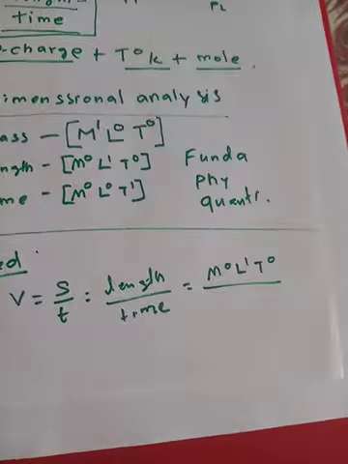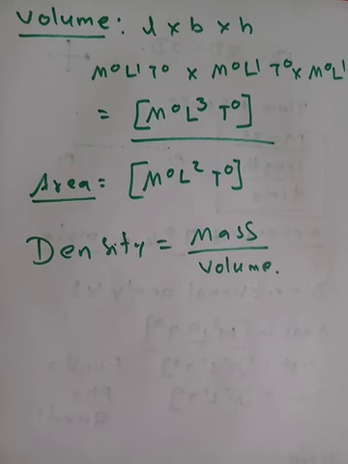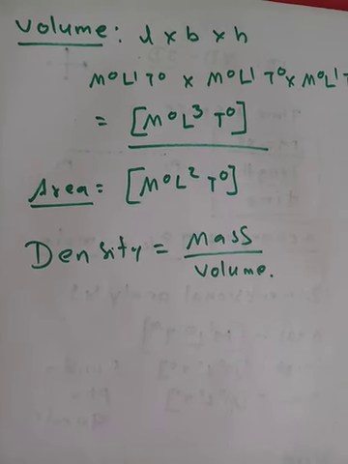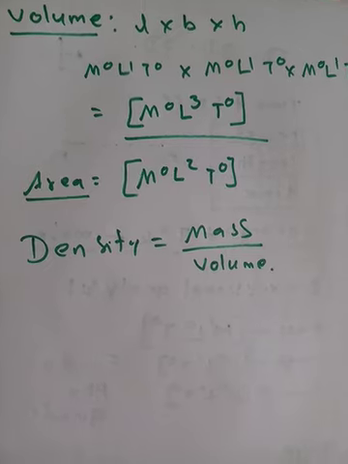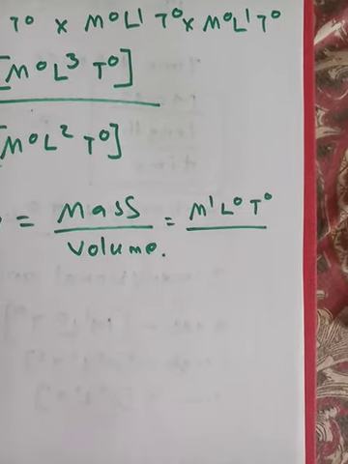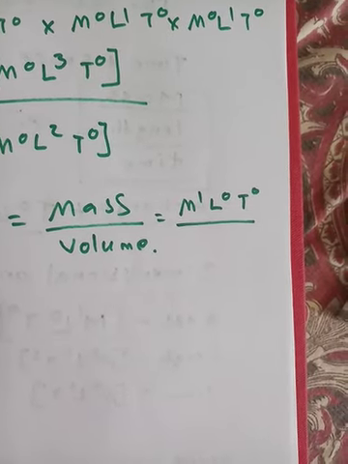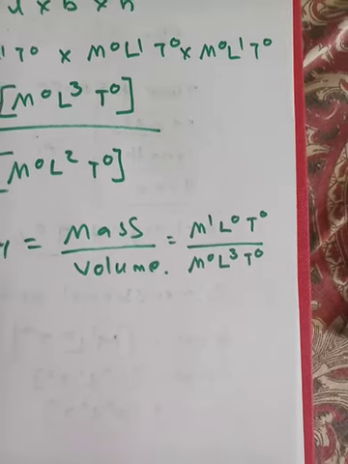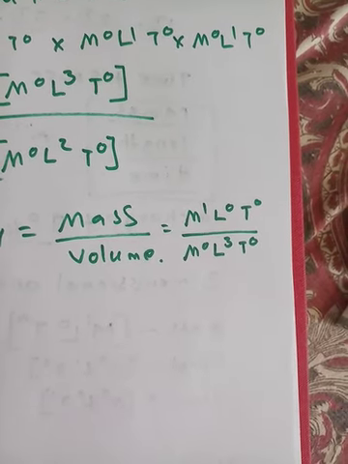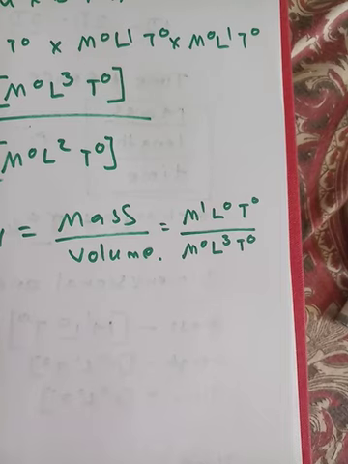The basic formula you should know is that density is mass divided by volume. Now let us write the dimensions of mass and volume. M1, L0, T0 are the dimensions of mass. M0, L3, T0 are the dimensions of volume.